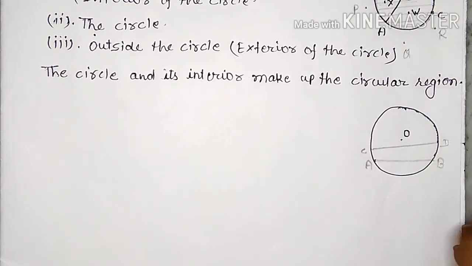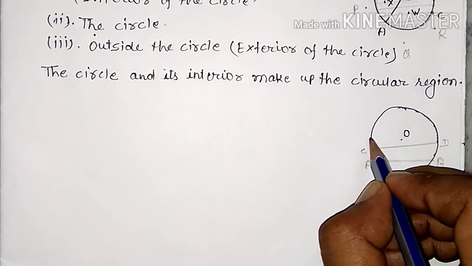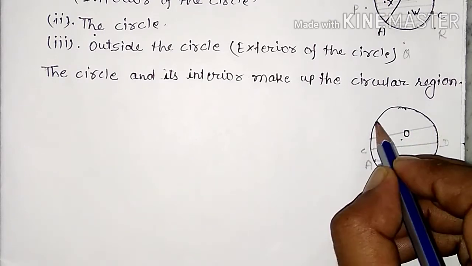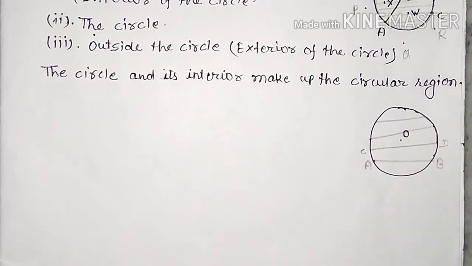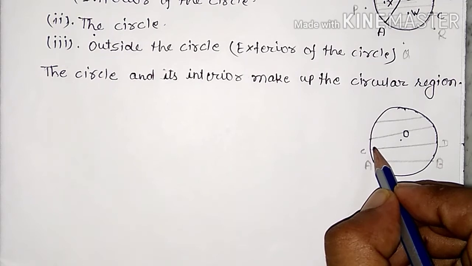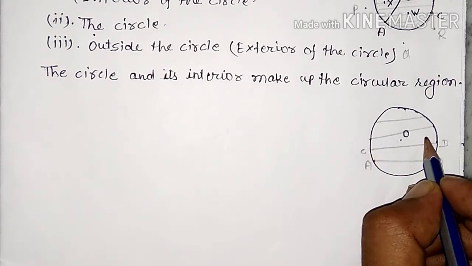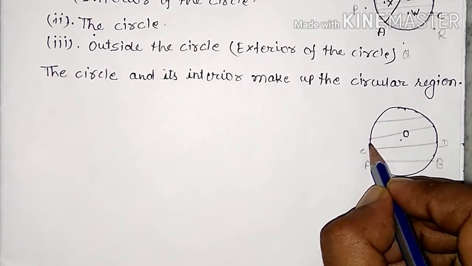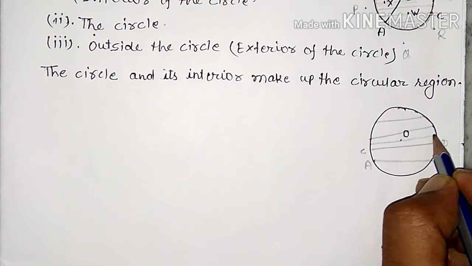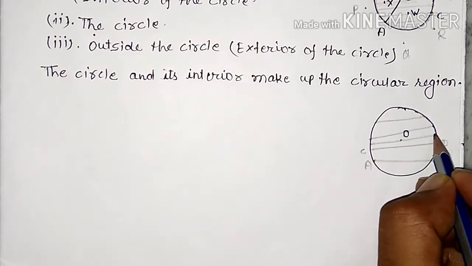C, D. Also it is a chord. This is also a chord. But the line segment joining two different points and passing through the center of the circle is the longest chord of the circle.